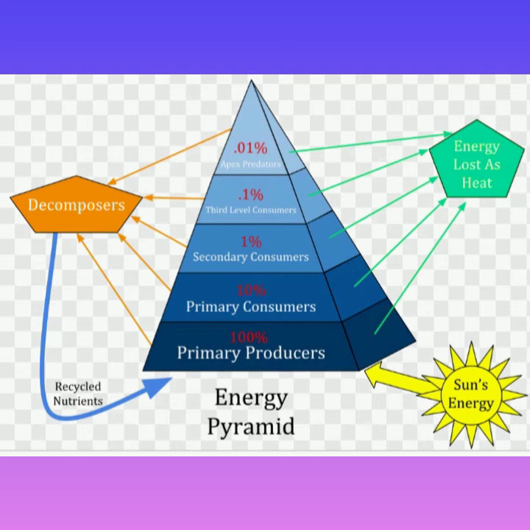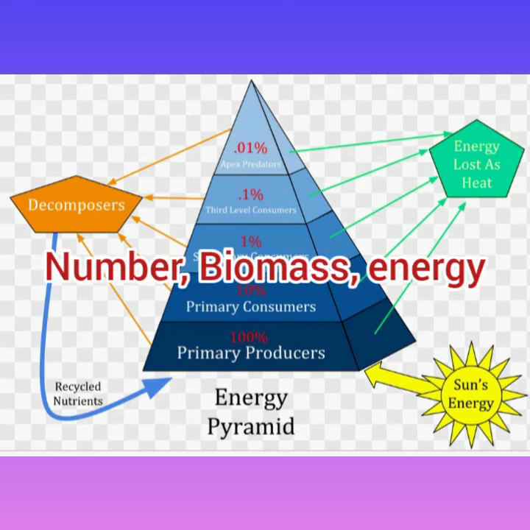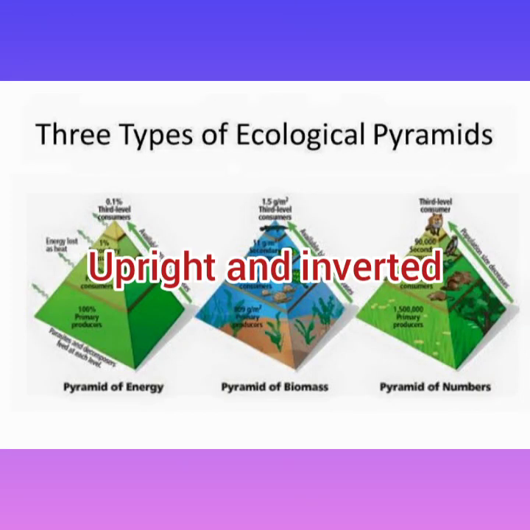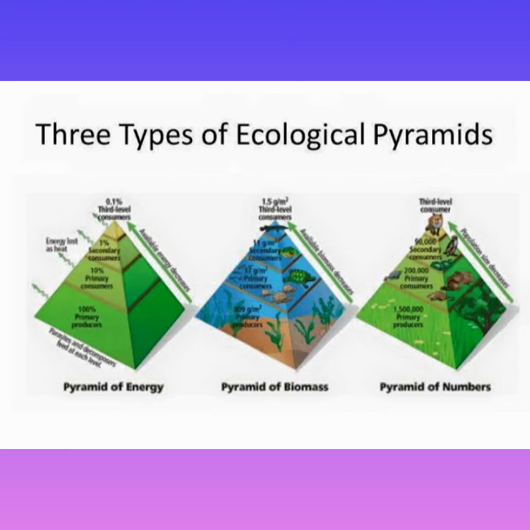They are not inverted. So today we have studied the three types of pyramid: pyramid of number, pyramid of biomass, and pyramid of energy. And we have learned that the pyramids of number and biomass can be upright and inverted, but the pyramid of energy can never be inverted. They are always upright, and they decrease from the bottom to the top, from the base to the apex.